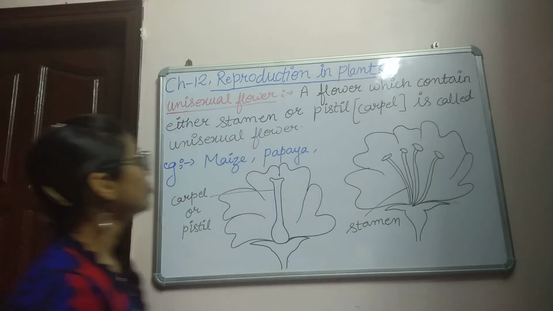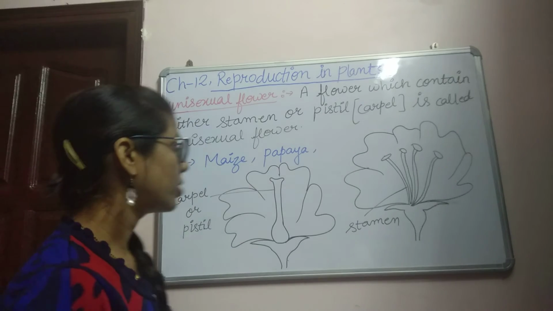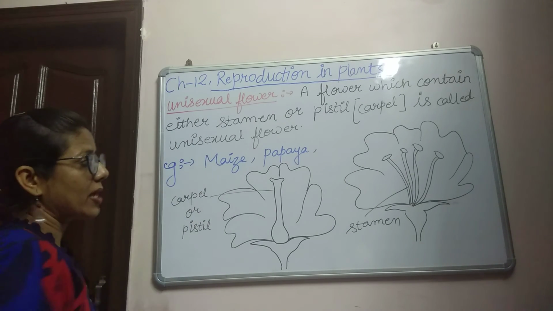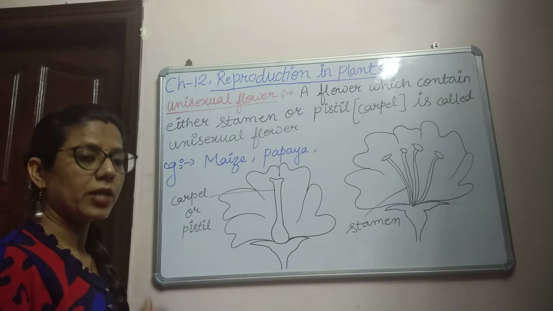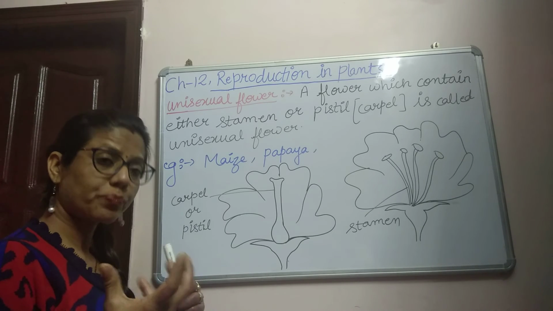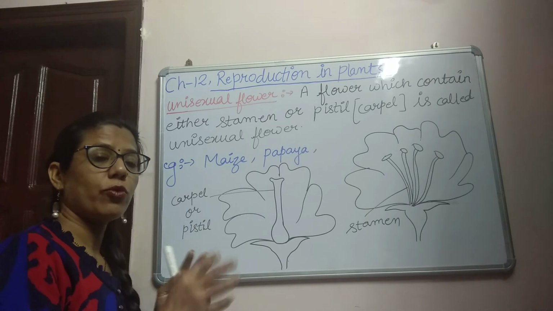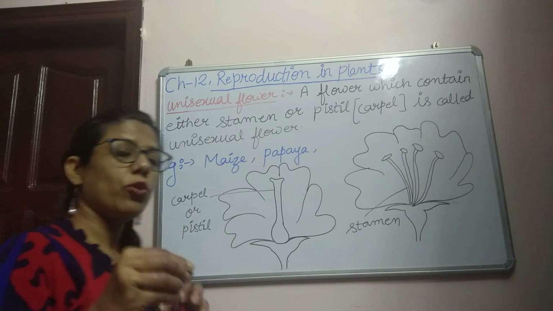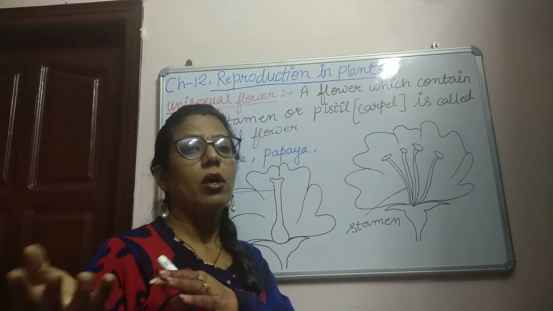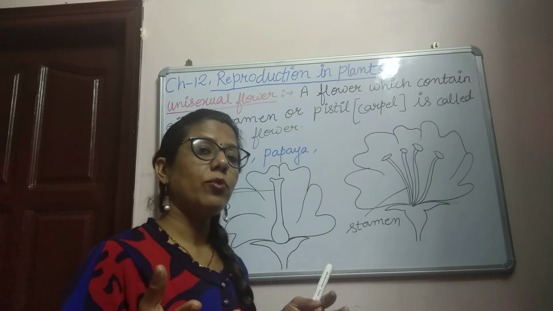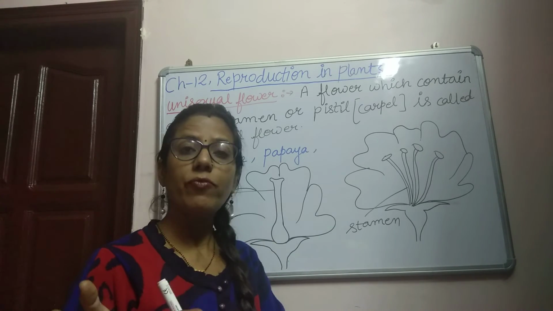Examples of unisexual flowers are maize, papaya and cucumber. Some other examples are also there. These kinds of plants produce unisexual flowers which contain only one reproductive part. On one plant only male flowers may be present, and on another plant female flowers may be present. Sometimes on the same plant there are two types of flowers, one male flower and another female flower.